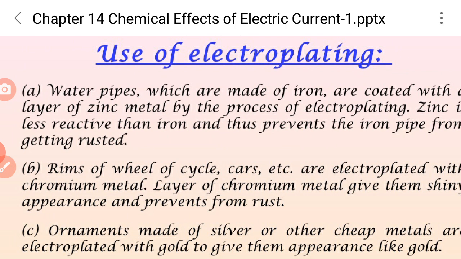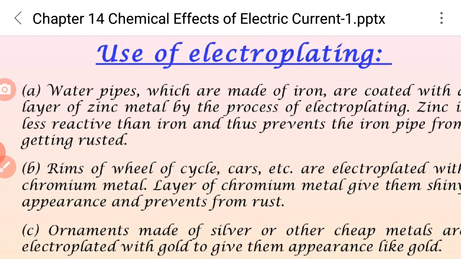It is one of the most common applications of chemical effects of electric current, and a very useful process. The first use is that water pipes made of iron are coated with a layer of zinc metal by electroplating. Zinc is less reactive than iron and thus prevents the iron pipes from getting rusted.